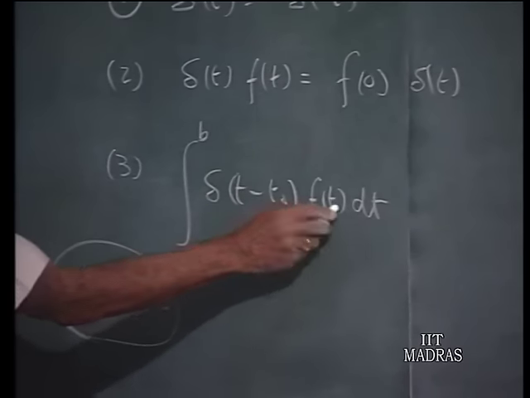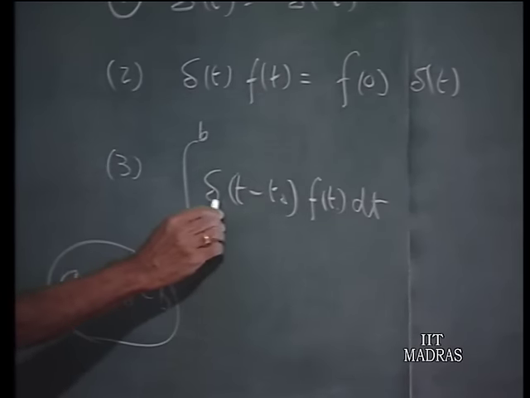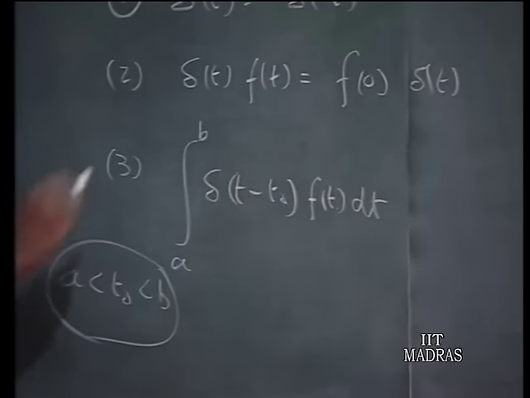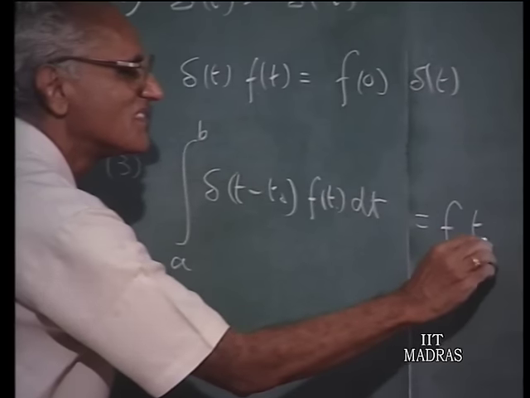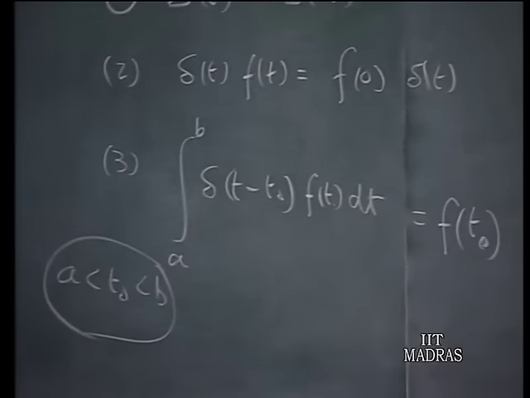At that time f t naught, which is a constant, times the delta function is being integrated, therefore this will yield f t naught. That is how it goes.